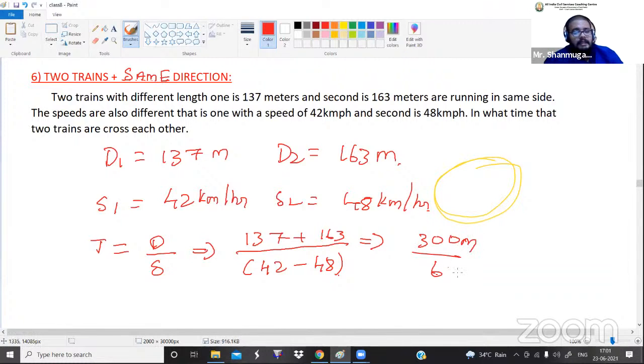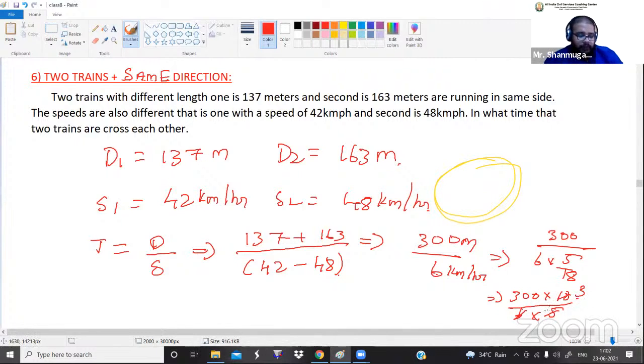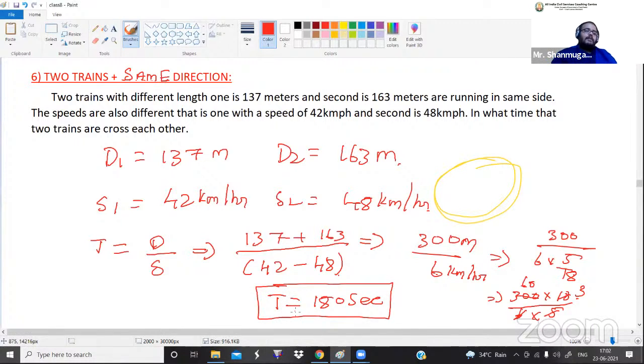So this is in meters and this is in kilometers per hour. Okay. Now we want to convert. So how? 300 divided by 6 into 5 by 18. Okay. Now 300 into 18 divided by 6 into 5. So 1 6 is 6. This is 6 3s are 18. 1 5s are 5. And this is 60 times. Now 60 into 3, that is 180. What is the time now? 180 seconds. Okay. So how long will it take one train to cross another train? Totally, that is 180 seconds.